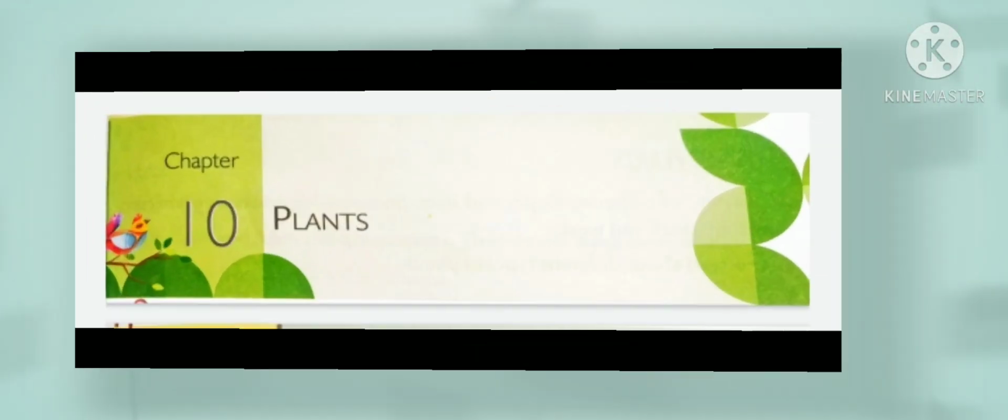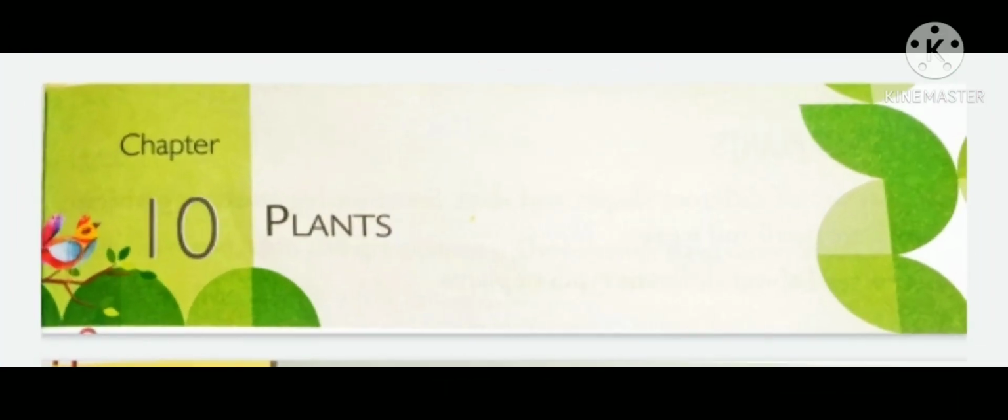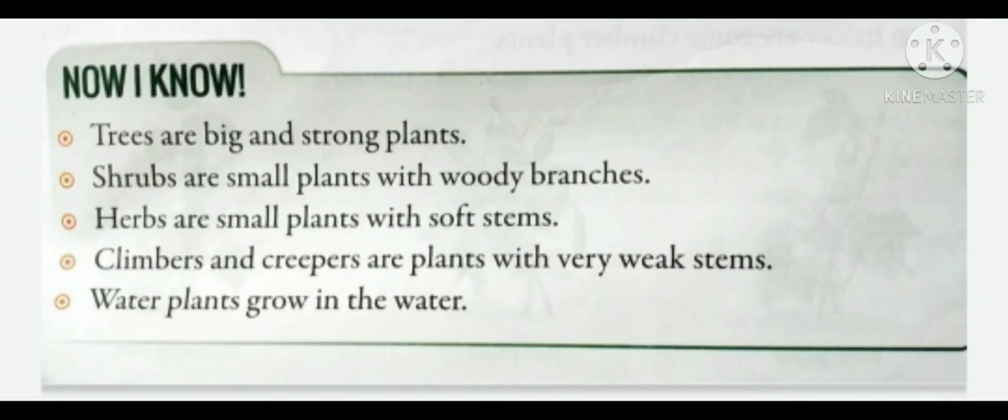We were going through chapter 10, Plants, in which we have studied plants are living creatures and we can find them everywhere. And there are different parts of a plant like roots, stem, fruit, leaves, branches, flower, etc. And we have also studied about different types of plants like trees, herbs, shrubs, climbers, creepers, and water plants. So today we will continue our exercises. Before that, let's go through Now I Know.